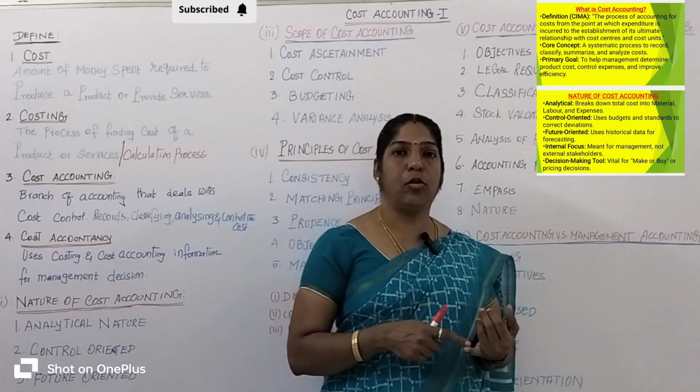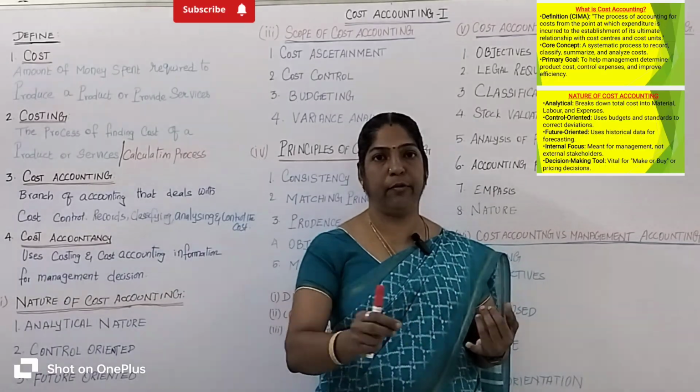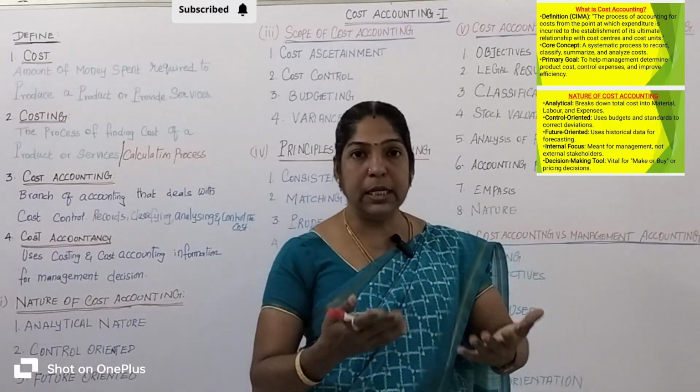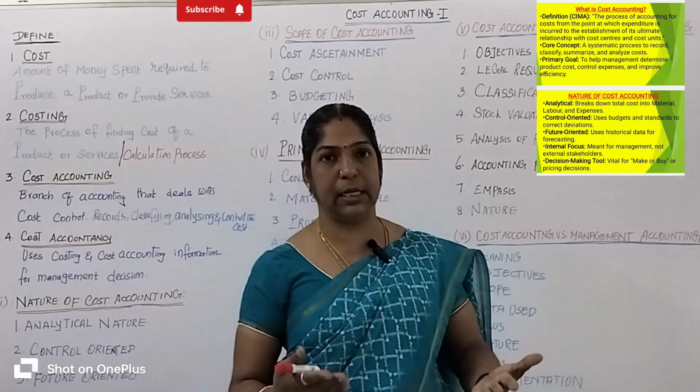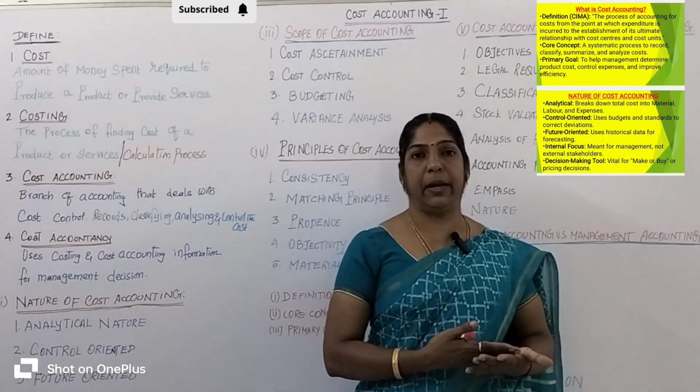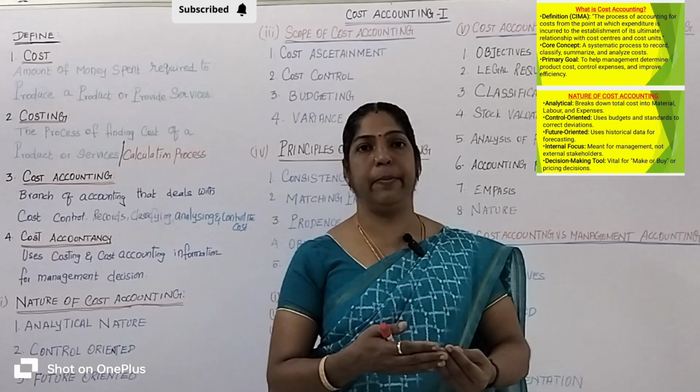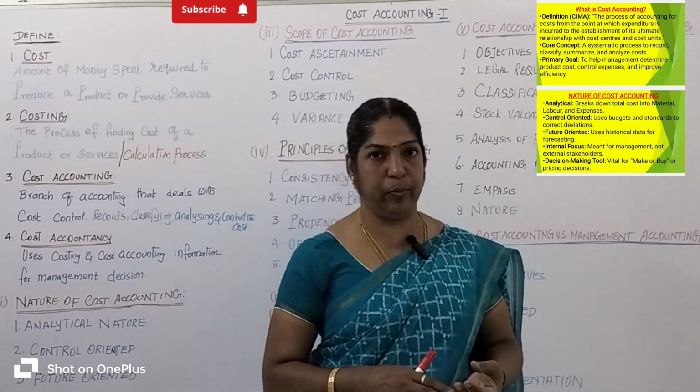The raw material cost we need is at least 500 rupees. To prepare these products we need labor, so approximately the labor charge we fix at least 300 rupees.